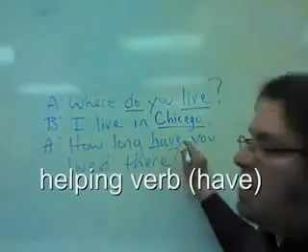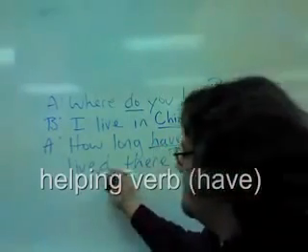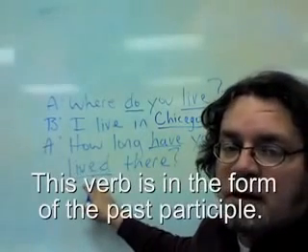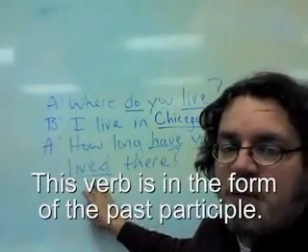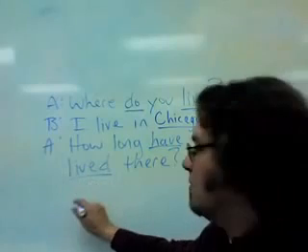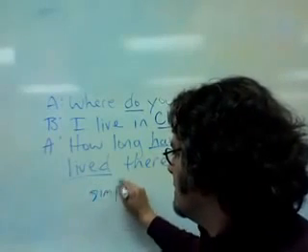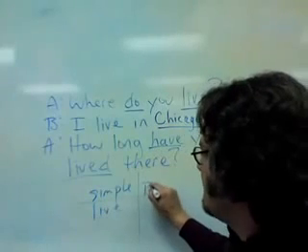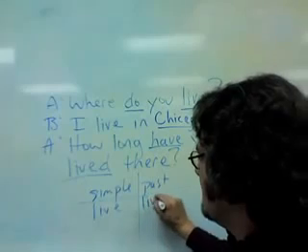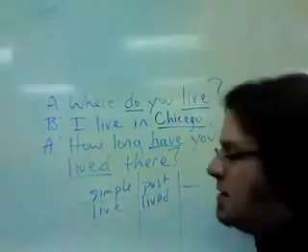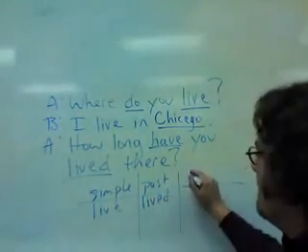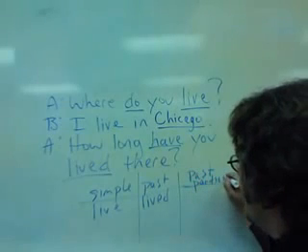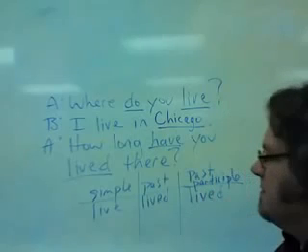Here's the helping verb, have, and the main verb is live. This verb is in the form of the past participle. So here's the simple form for the verb live. The past tense is lived, and the past participle, because this is a regular verb, lived.